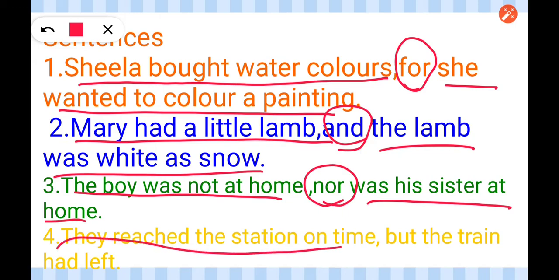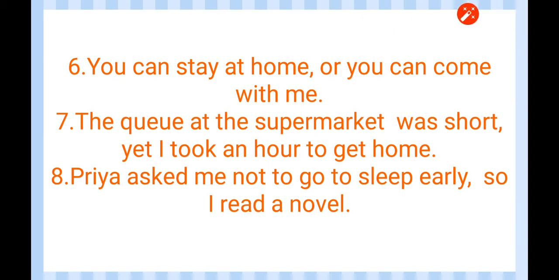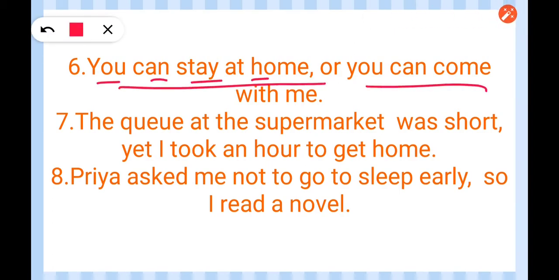They reached the station on time. This is your first simple sentence. The train had left. This is your second simple sentence. Here but is a joining word. You can stay at home. This is your first simple sentence. Or you can come with me. This is your second simple sentence. Here or is a joining word.